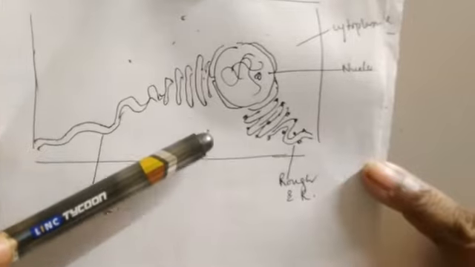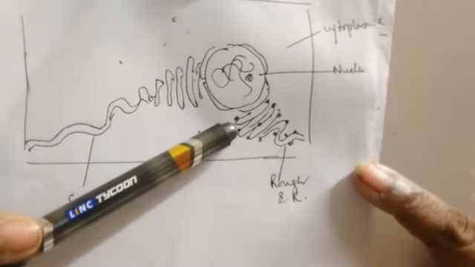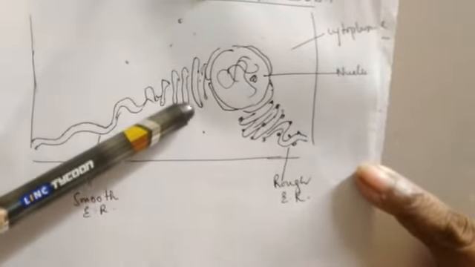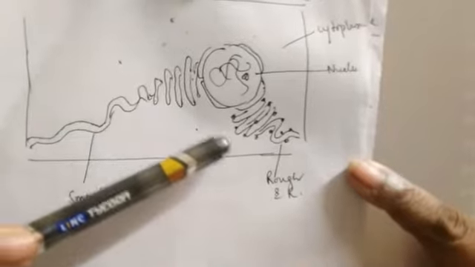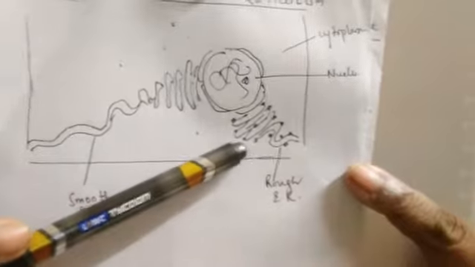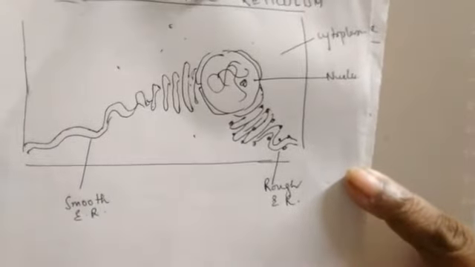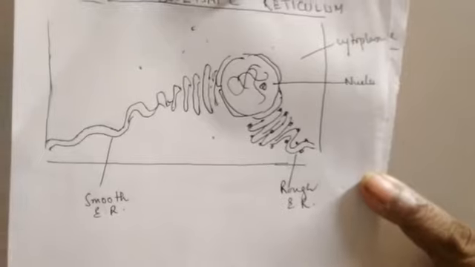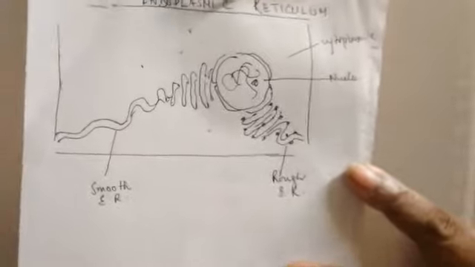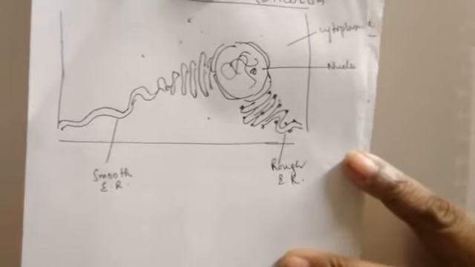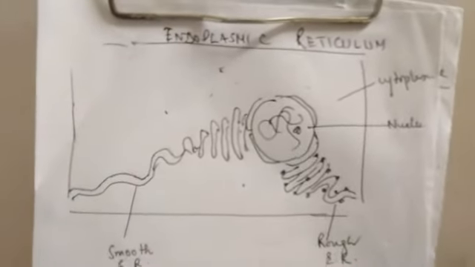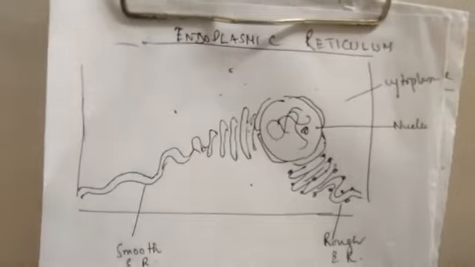Now, there are two types of endoplasmic reticulum. The endoplasmic reticulum where there are no surface structures, clear, is called smooth endoplasmic reticulum, and the endoplasmic reticulum where the ribosomes are attached on the surface is called rough endoplasmic reticulum. So smooth endoplasmic reticulum and rough endoplasmic reticulum are basically the two types of endoplasmic reticulum.